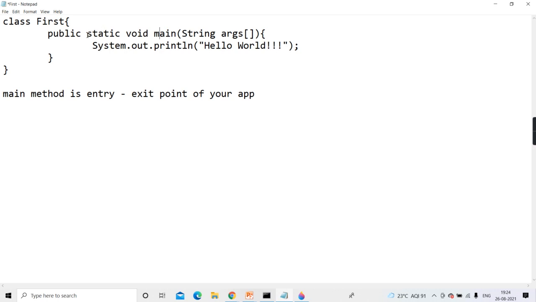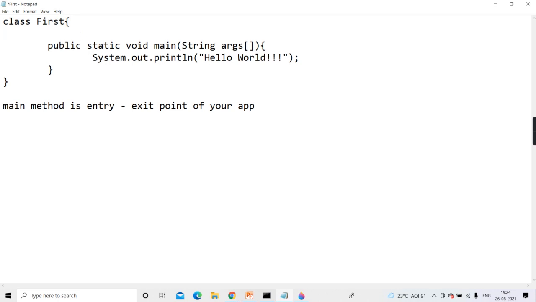Getting it? Then comes static. It indicates that main is static. So tell me, if main is static, inside main, which data of your class can you access? Can anyone tell me? The class is having some data. It has static data and instance data. Both data are there in the class. If I have declared some, which data can this main access? Both or only static data? Only static data.